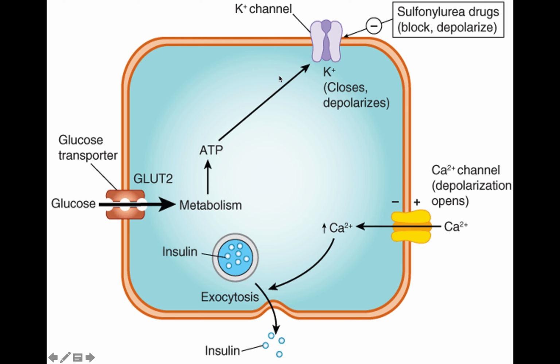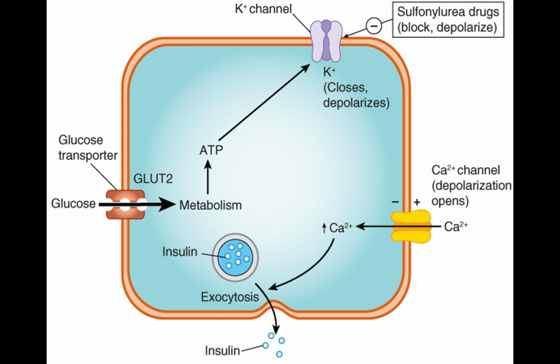Right. Now here, since ATP is generated, this ATP can bind to the ATP binding site of the potassium channel, which leads to closure of this channel and causes depolarization. Unlike a sodium channel or calcium channel, where opening can lead to depolarization, this is opposite. Hyperpolarization takes place when potassium flows into the cell.